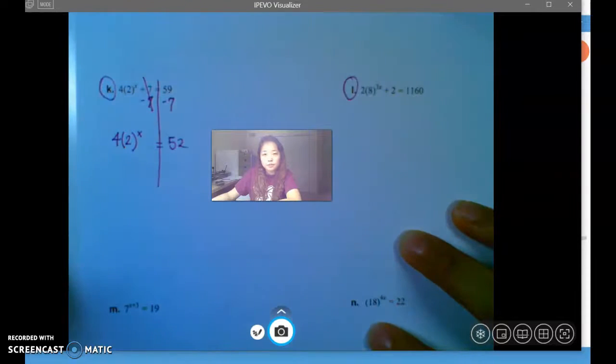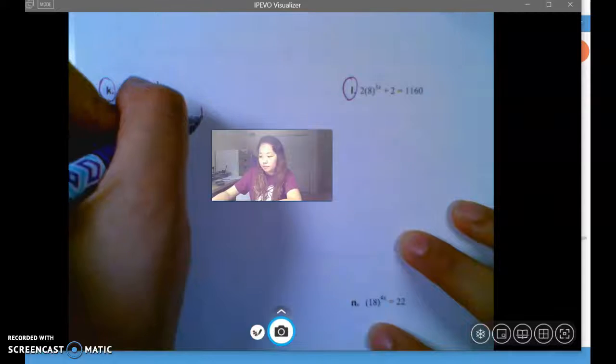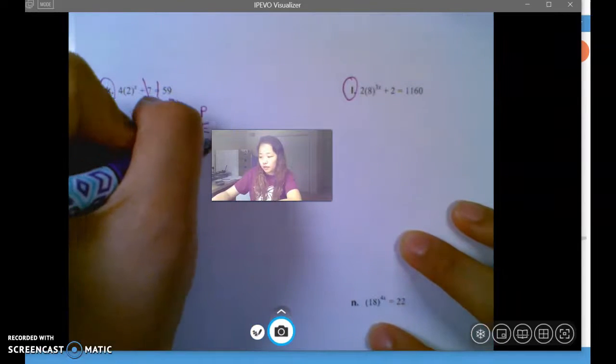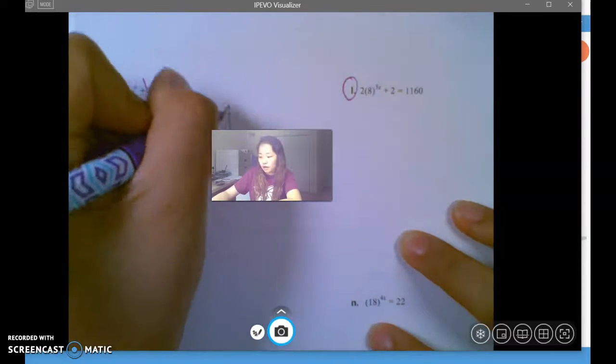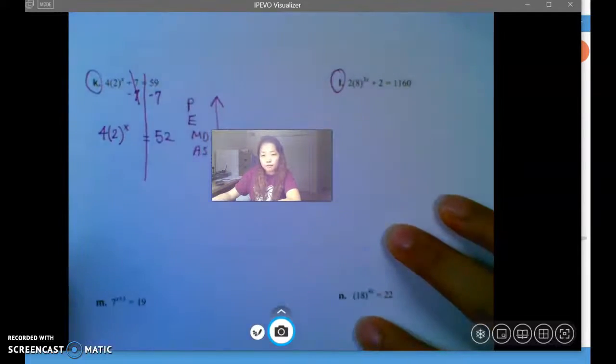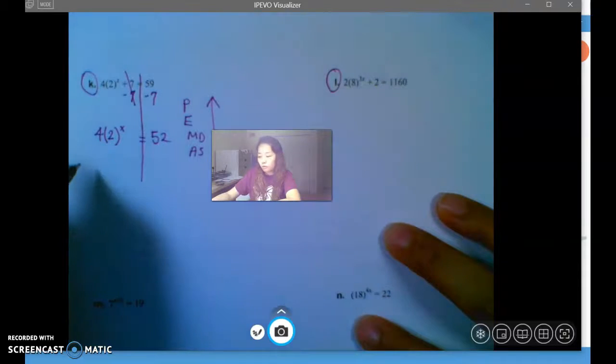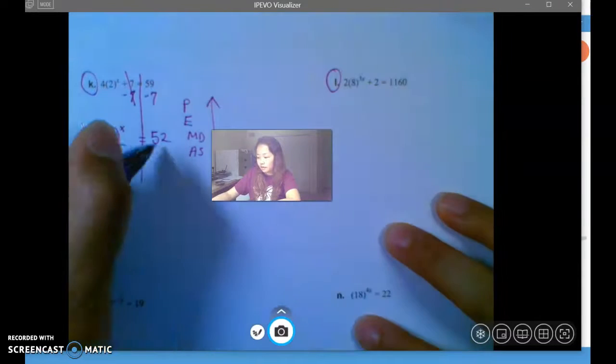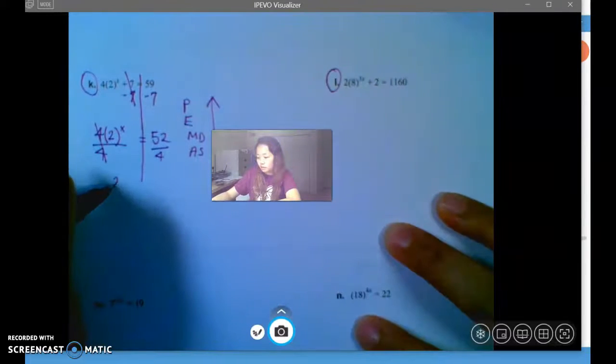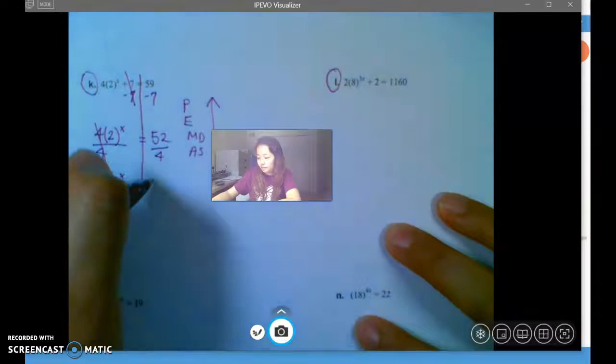It's always opposite of PEMDAS, right? Please excuse my dear Aunt Sally. When you're solving, we're doing the reverse order. So divide. So then 2 to the x is